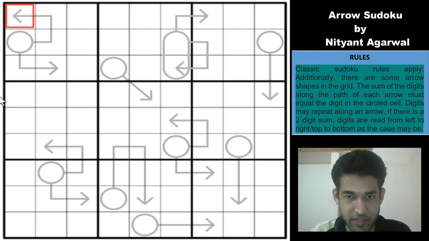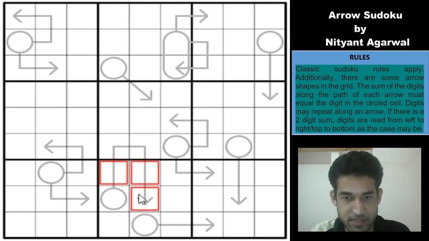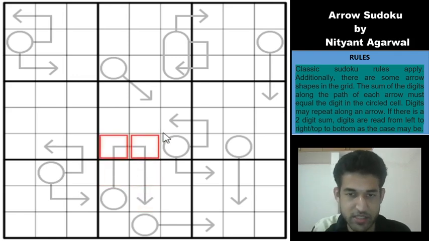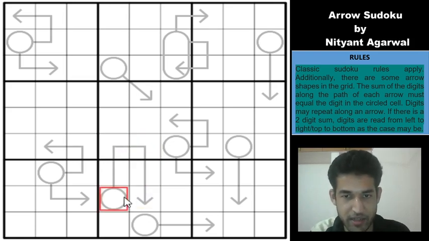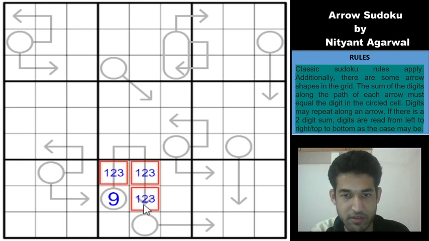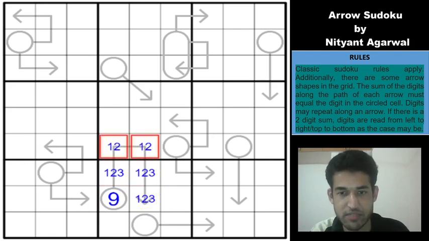So when you have such a case where there are no givens on the grid, then it makes sense to look at the longest arrow on the grid. So you can see that this circle has the longest arrow. So this is a good place to start. So the minimum possible sum from these 3 cells will be 6, right? 3 cells, 1, 2 and 3. And you have 2 more cells, which will give you a minimum sum of 2. So 6 plus 2 is already 8, which is... so you can straight away place the 9 here, and these 3 cells will be 1, 2, 3, and these 2 cells will be 1 and 2.